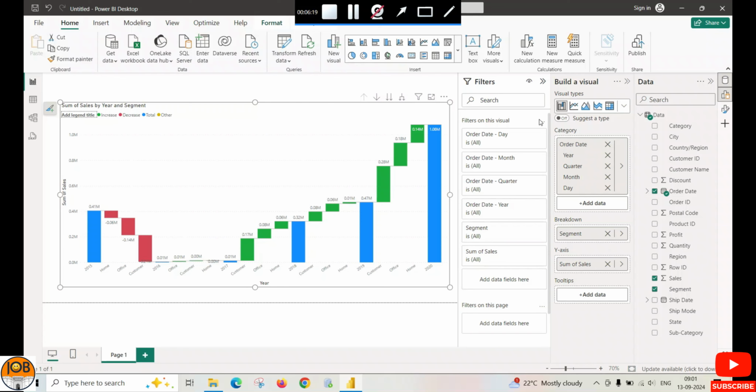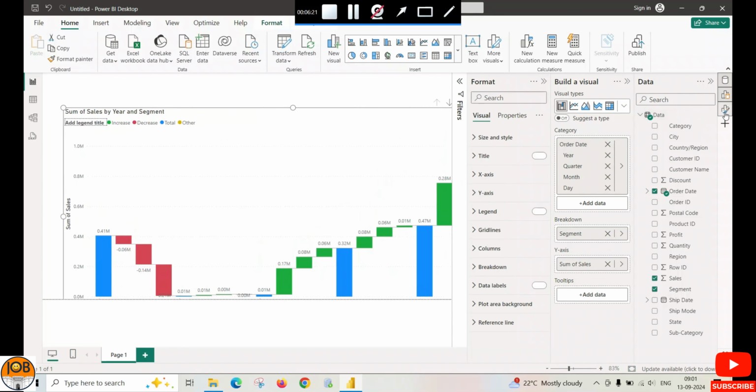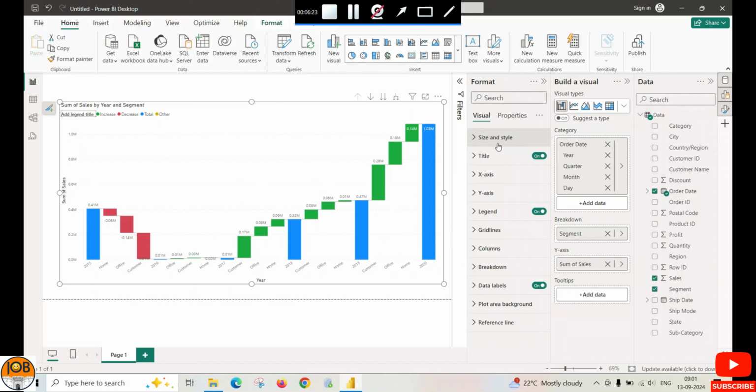See, here in the Format tab we have many similar options you can find: size and style, title, x-axis, y-axis. Here you can change length, title, font size, font type, legend. We have already covered this option in the last videos.